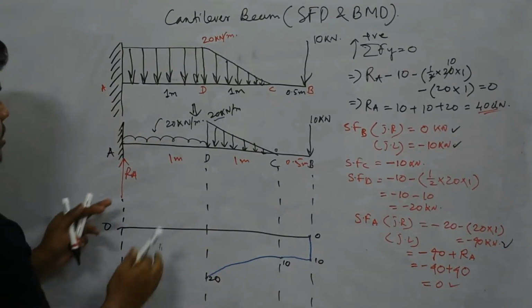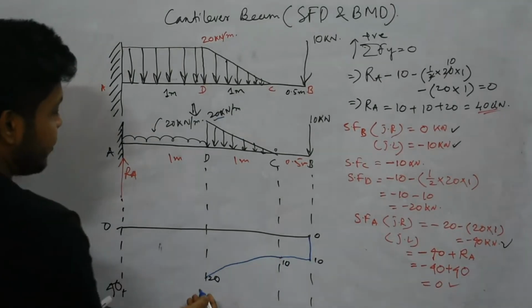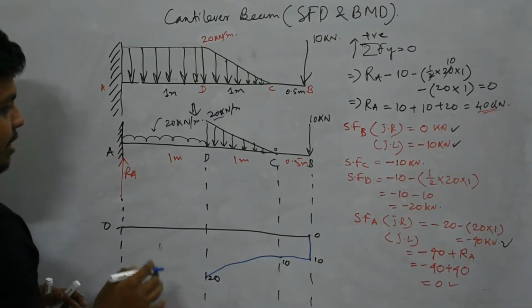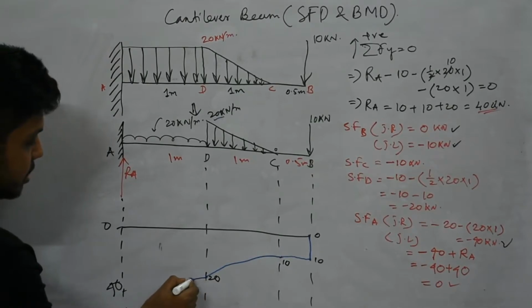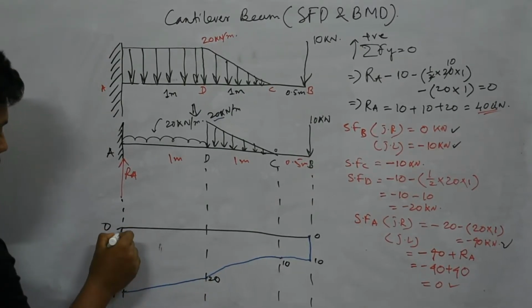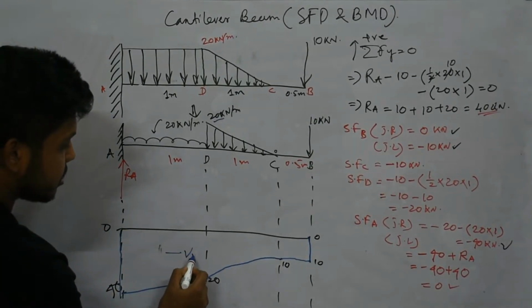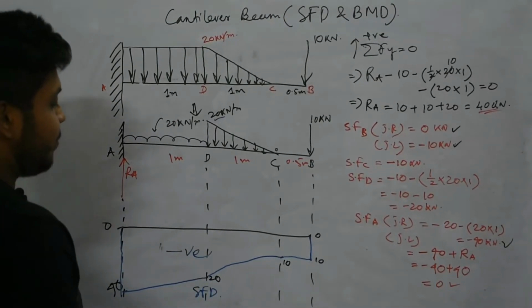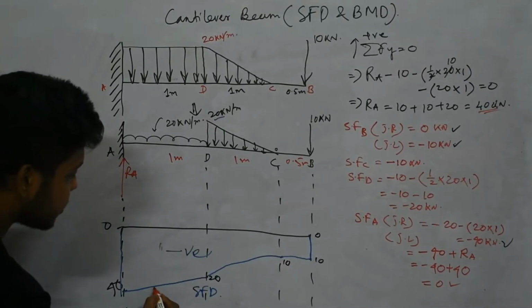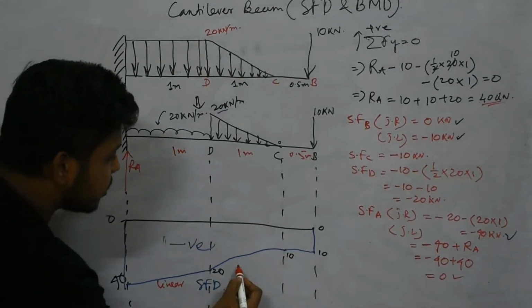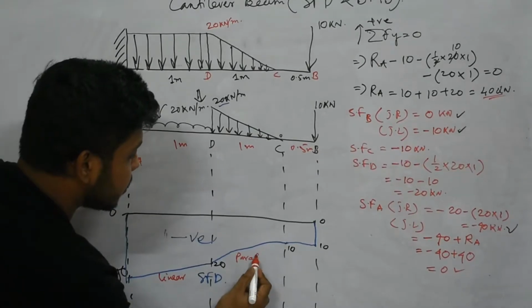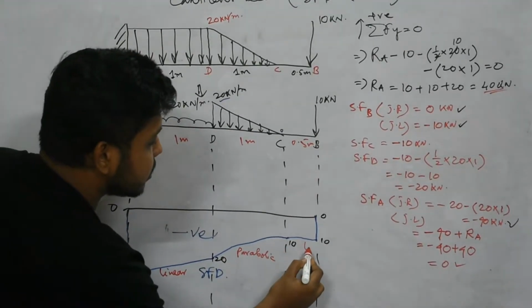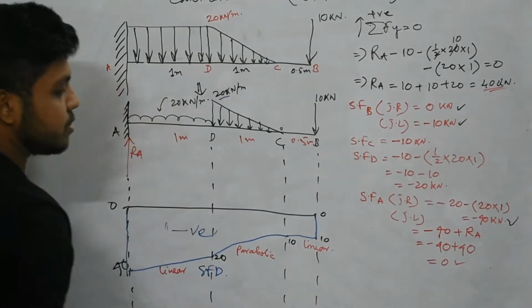Then there is a UDL, so UDL means the SFD profile will be linear, that means it has a linear profile. So this is negative, this is the shear force diagram. So we can check, this is linear, this is parabolic, and this is also linear with zero slope.